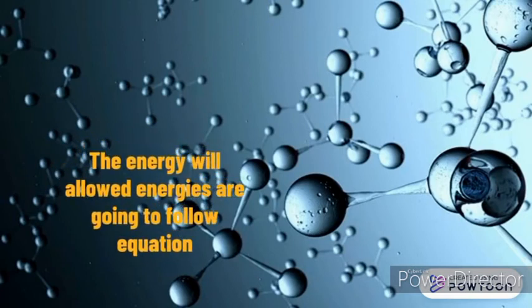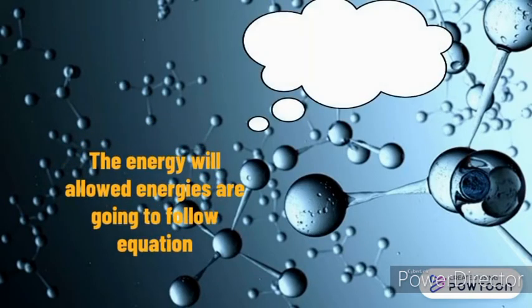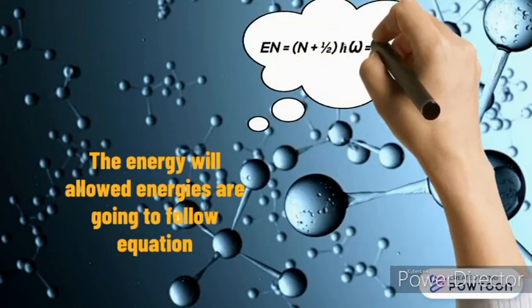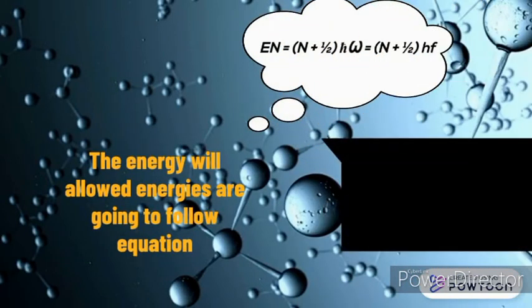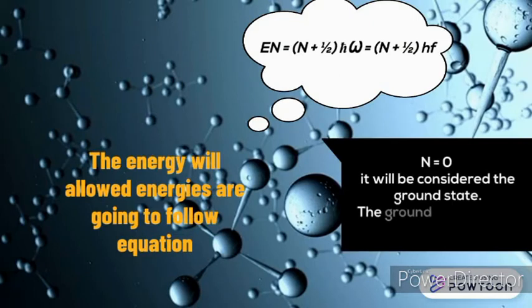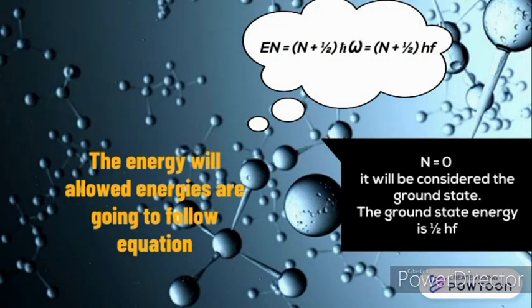Then the allowed energies are going to follow this equation. When n is equal to 0, it is considered the ground state. Therefore, the ground state energy is half h f. This means that the molecule is going to sit there and vibrate even at the ground state. It is often called the zero point energy, and there is a lot of discussion about it.